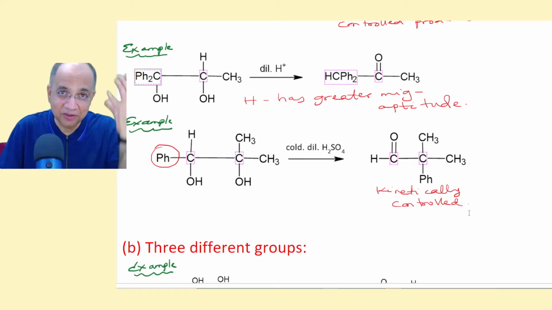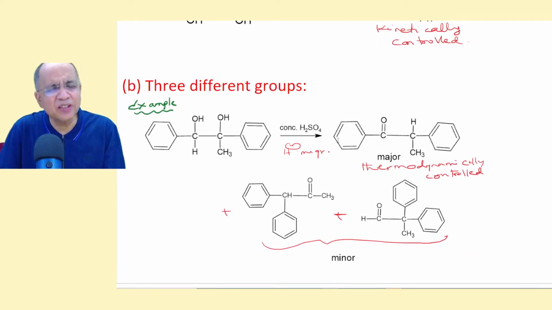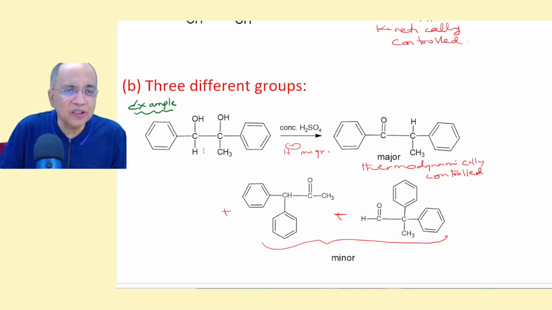Are you getting heavy? Don't worry, just listen to me. There are three different groups. These are very simple things. If you just pick up a pen and write down, they are very, very easy for you. Now these are three different groups: phenyl, methyl and hydrogen. You will get three products, but if in the examination you are asked which one is the major product, then you have to decide first.